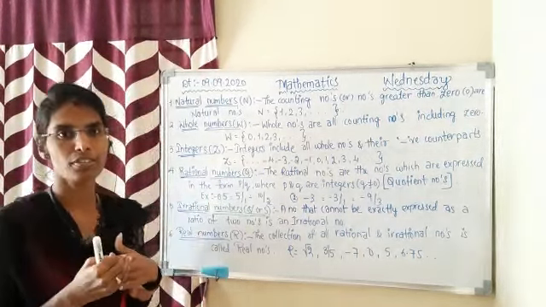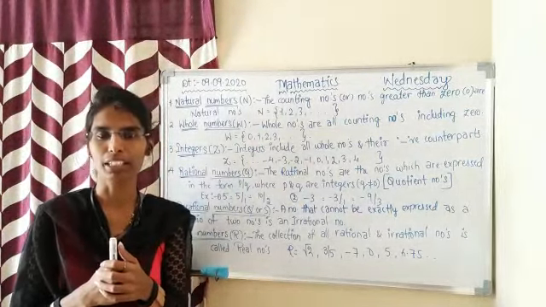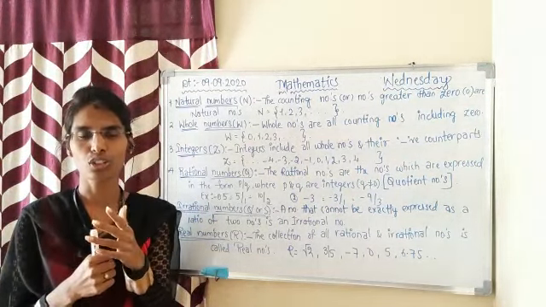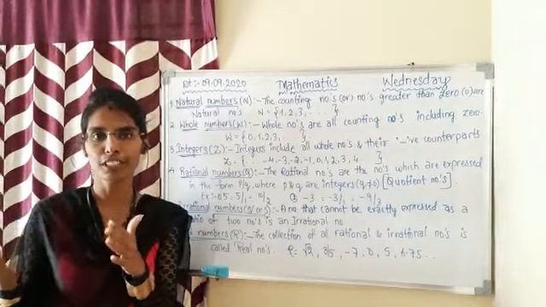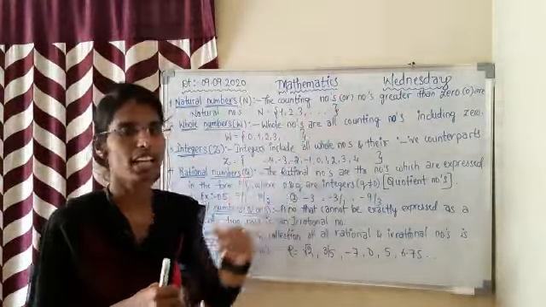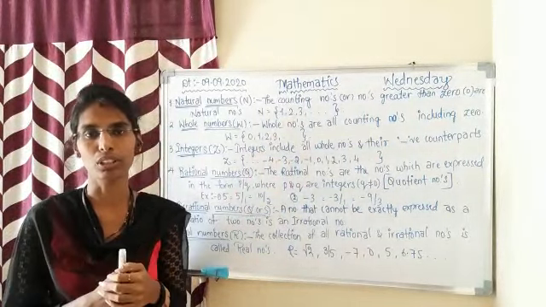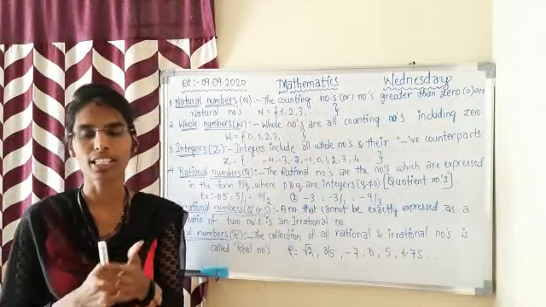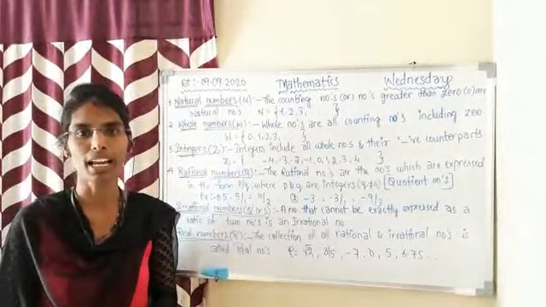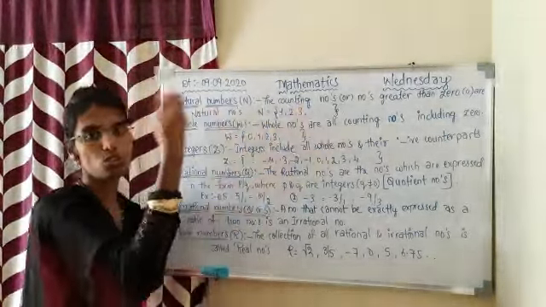For today's class, our first type of numbers are natural numbers. What are natural numbers? Natural numbers are nothing but the counting numbers. We start counting from the numbers 1, 2, 3 and so on, and the numbers go to infinity. So the definition is the counting numbers or numbers greater than 0 are natural numbers. Here we don't consider 0 as a counting number. So any number which is greater than 0 is considered to be a natural number, and the set of natural numbers is denoted by N. Here we can see N equals 1, 2, 3 and so on, it goes to infinity.